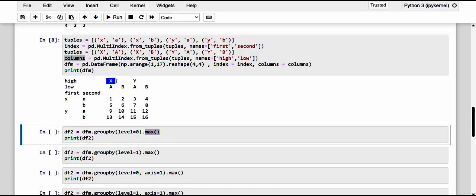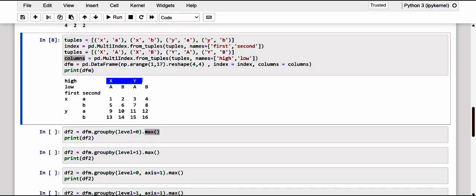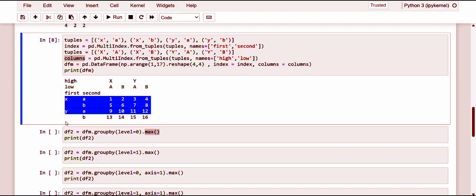Okay, and towards this we have X and Y. With the X and Y, we have to pick one thing from the above. So here 1 and 5, of course 5 is the maximum. 2 and 6, 6 is the maximum. 3 and 7, 7 is the maximum, and 4 and 8, of course 8 is the maximum.